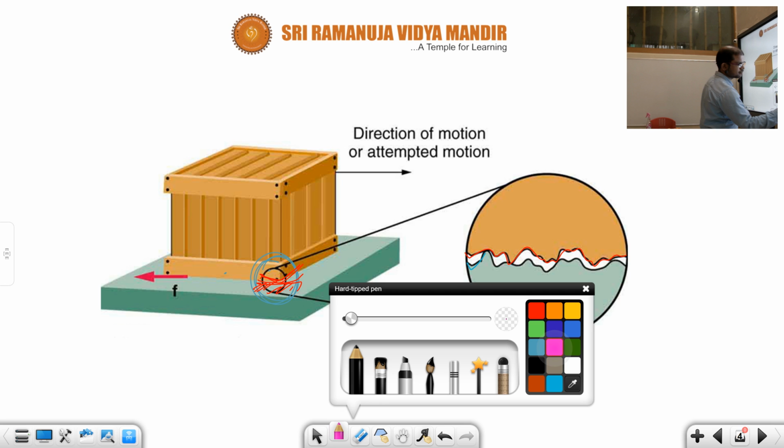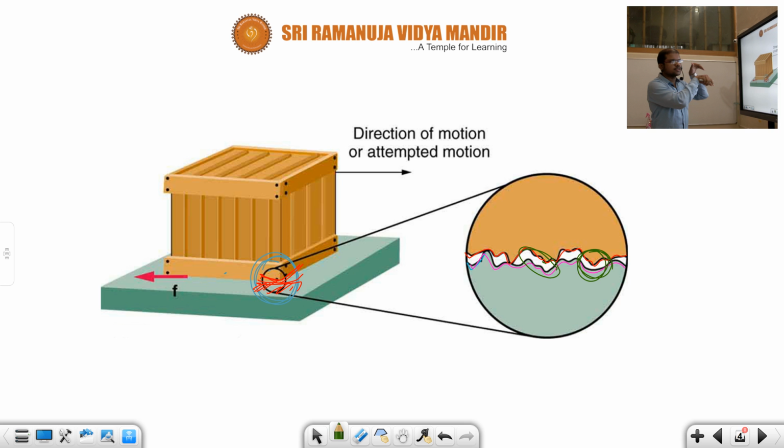And here also these two can mix with each other. Understood, children? So mechanically, physically, suppose this one is the top surface and this one is the bottom surface. Suppose I want to move this one like this, what will happen? There will be opposition. Why? Because this is smooth, this is not smooth. Suppose I keep it like this, I can move.